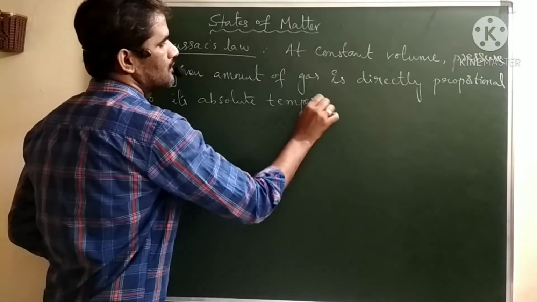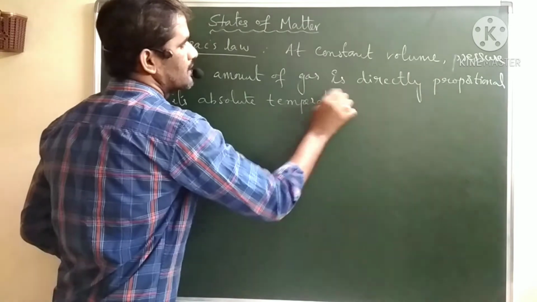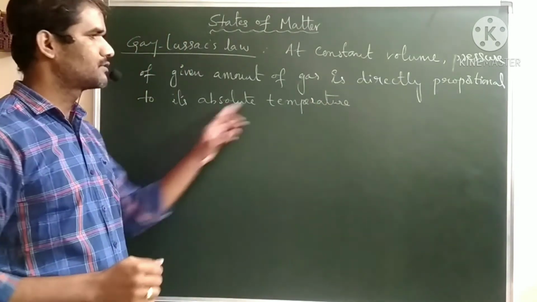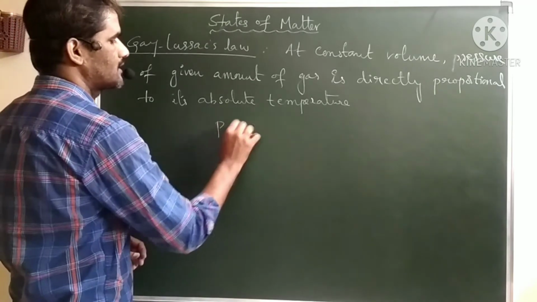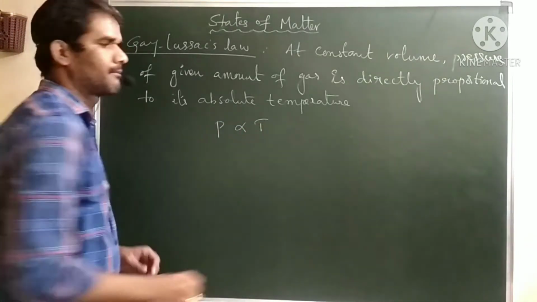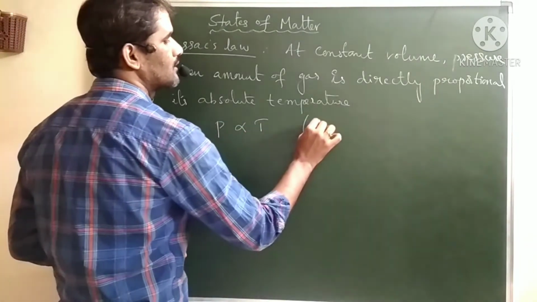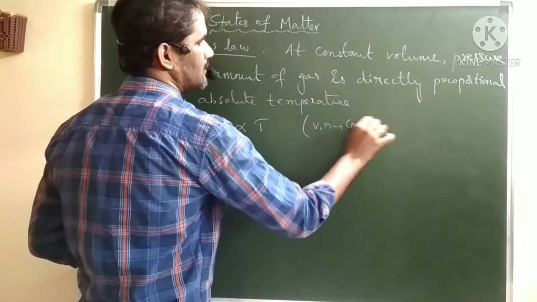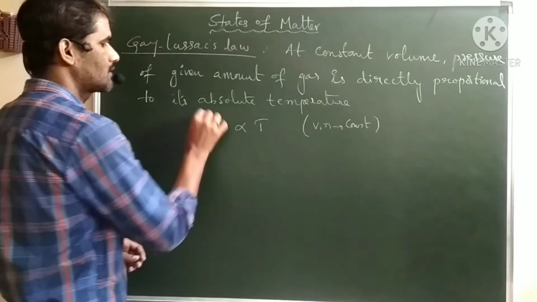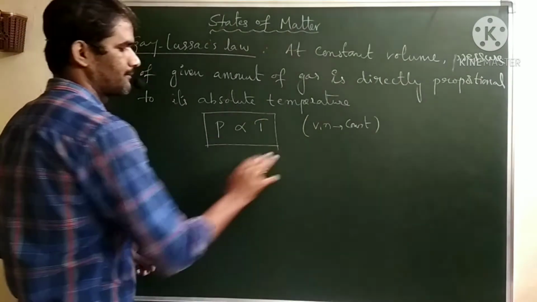Again, here the temperature is the Kelvin temperature, that means absolute temperature. So pressure is directly proportional to temperature where volume and number of moles are constant, and this is Gay-Lussac's law.